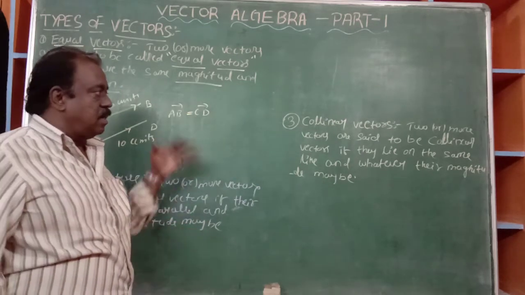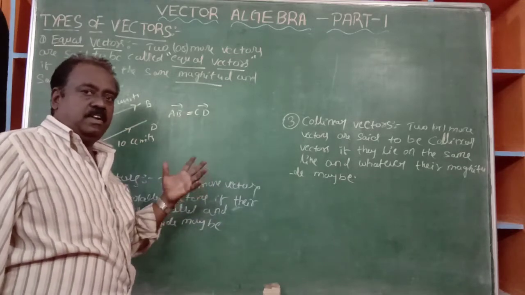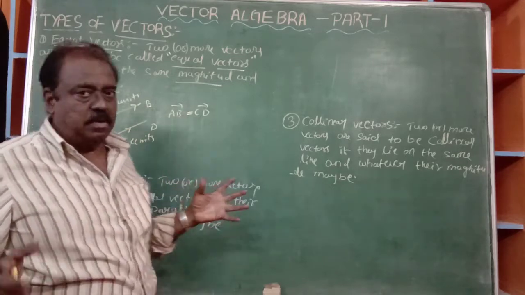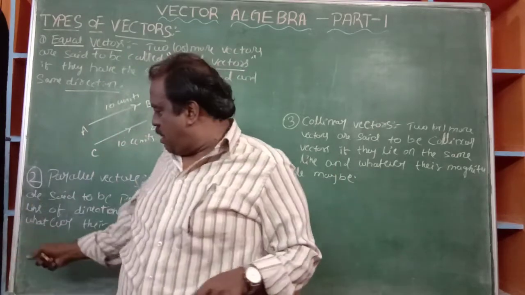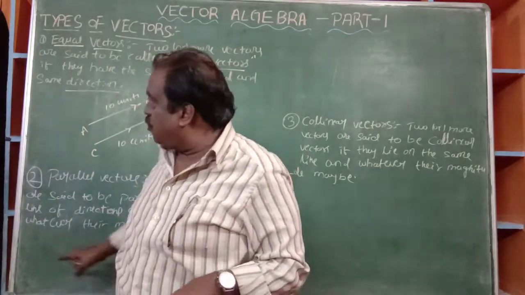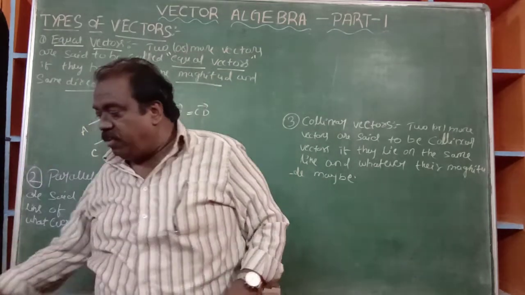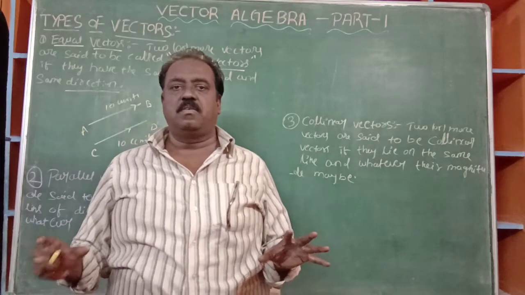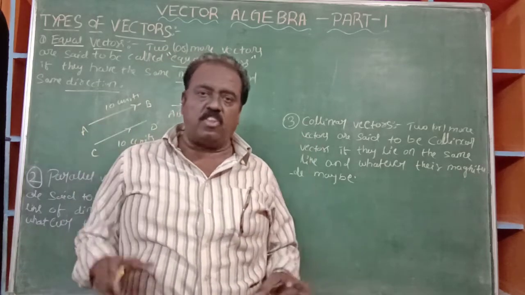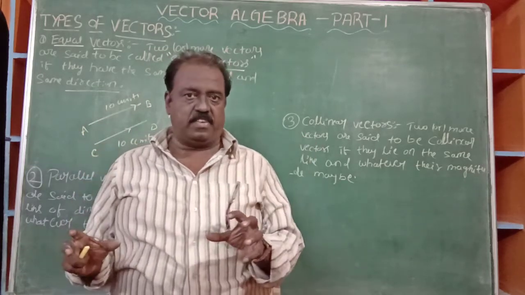I am not on the board; if I were on the board, it would be two-dimensional. I am in a room. You assume that in this room this is the x-axis and y-axis, and this is the z-axis. Any particle here is in three dimensions.